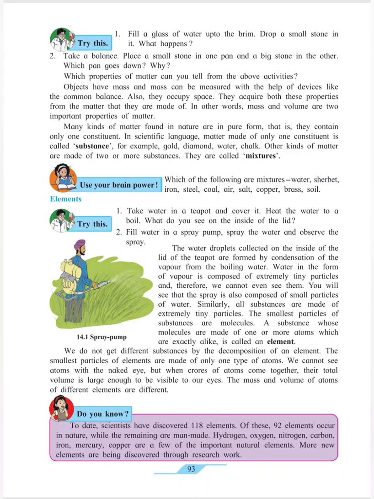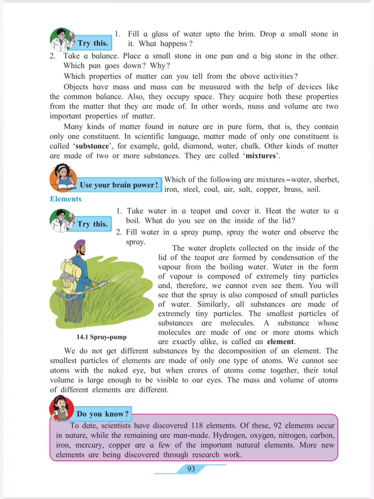Matter made of only one constituent is called a substance. For example, gold, diamond, water, chalk, these are made up of only one constituent. That is why they are called substances. Other kinds of matter are made up of two or more substances. That is why they are called mixtures.